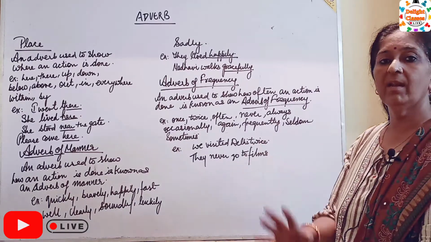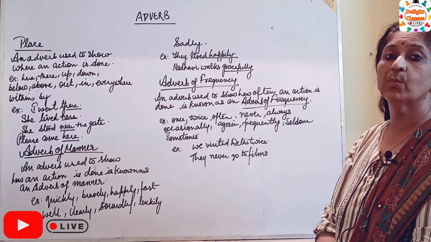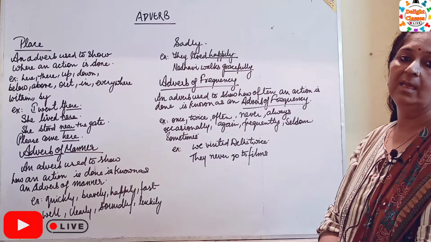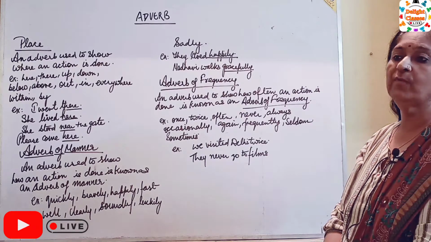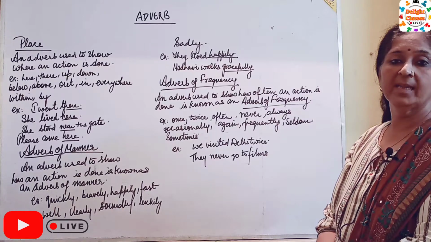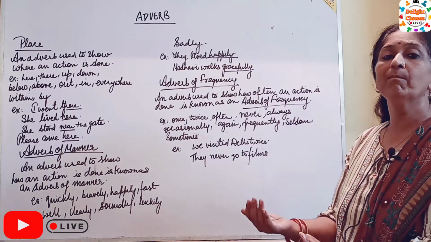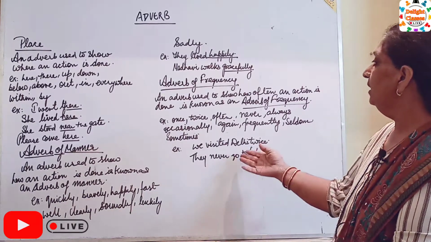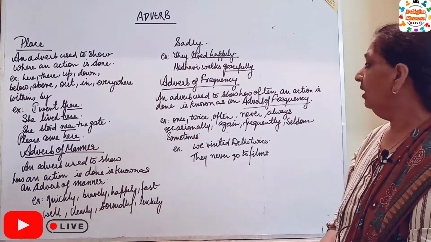Seldom means very rare. Example, barking dogs seldom bite.